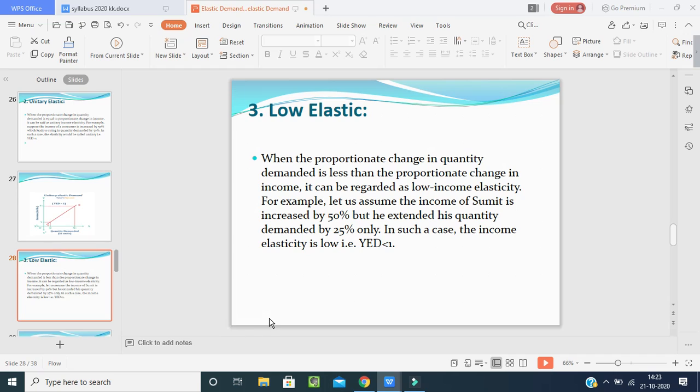Now, low elastic demand. When the proportionate change in quantity demanded is less than the proportionate change in income, it can be regarded as low income elasticity. For example, let us assume the income of Mr. Sumit is increased by 50%, but he extended his quantity demanded by 25% only. In such a case, the income elasticity is low, that is, elasticity of demand is less than 1.